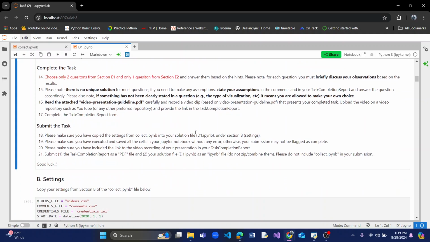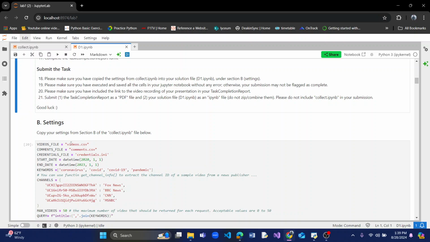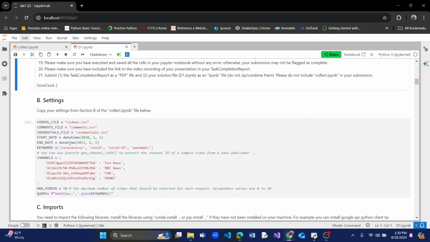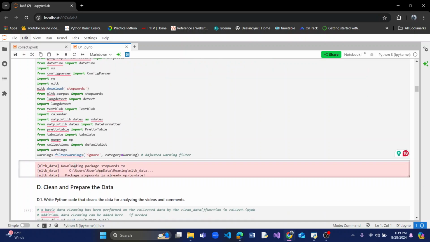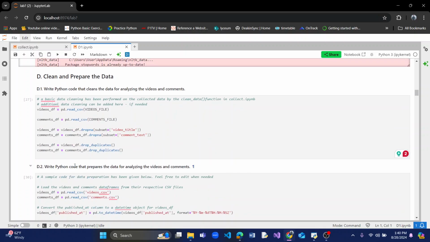Okay, so after that we had to copy settings from the collect IPYNB file, and then we had to import all the necessary libraries that were needed to complete this task properly.